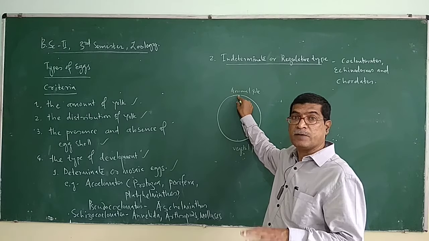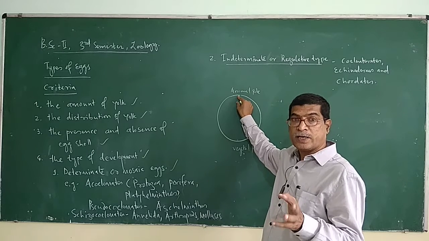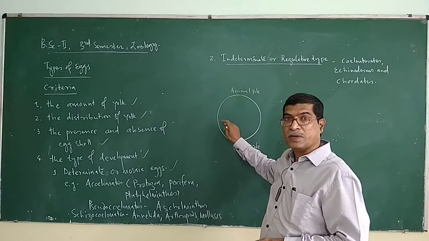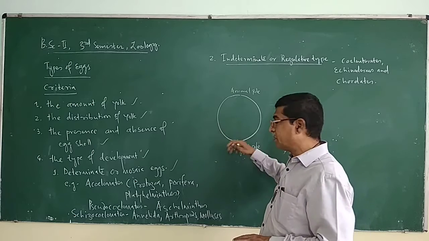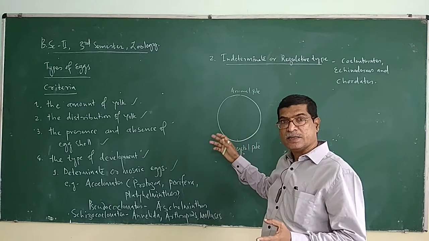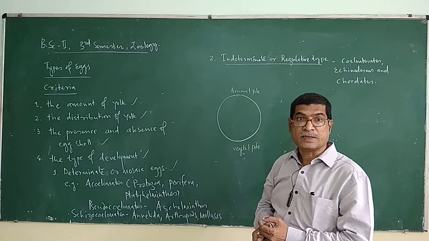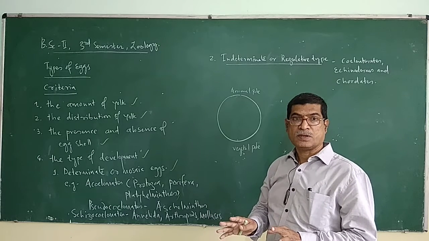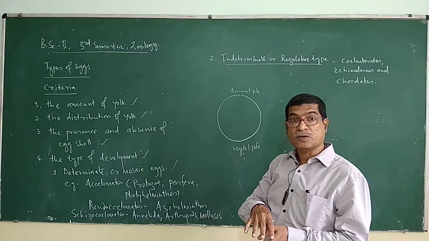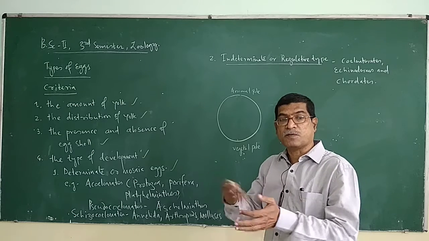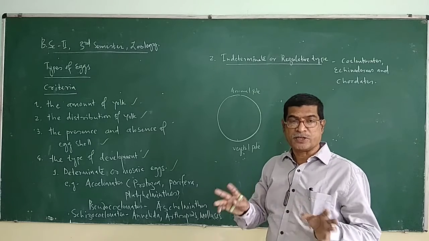After fertilization, it will not be changed. What type of organs are developed by the posterior part or lateral part of the egg? They will be developing. They will not be changing. Their fate is fixed before fertilization, at the time of fertilization, or after fertilization. The fate will not be changed.